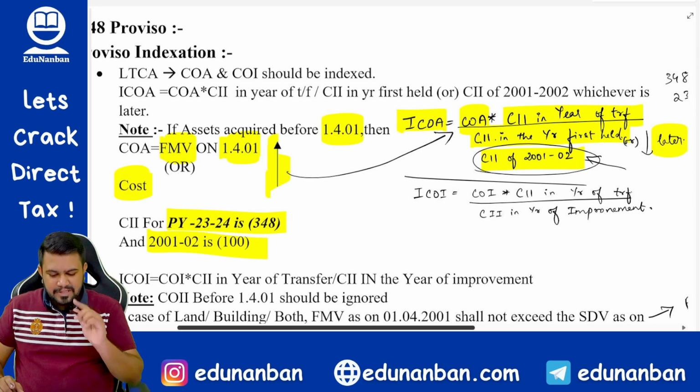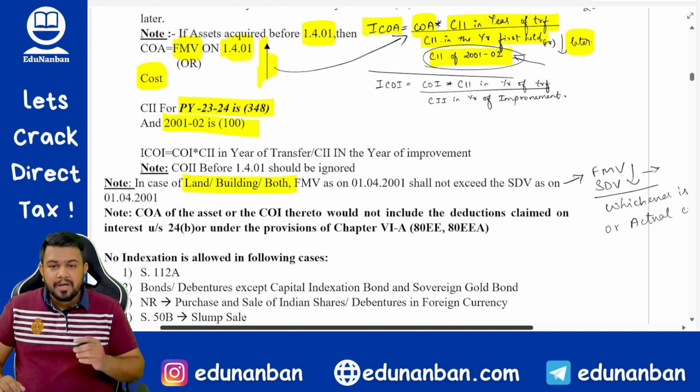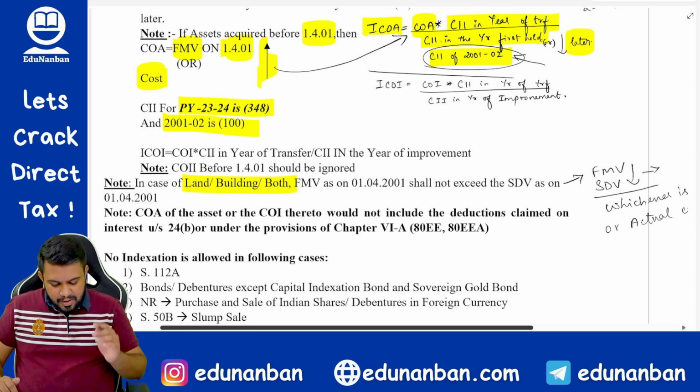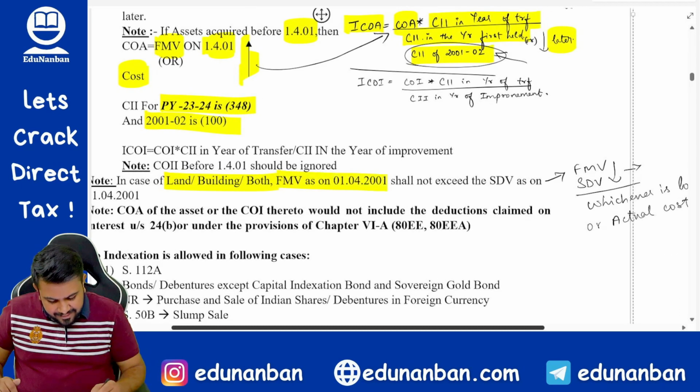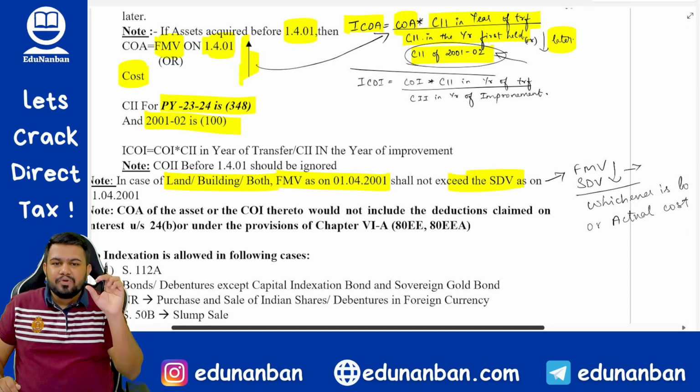Here there is only one special point. Sir, what if there is a land or building or both purchased before 1/4/2001? In such case, you should also consider the stamp duty value, because it is given that fair market value as on 1/4/2001 should not exceed the stamp duty value. So the maximum value you can take is stamp duty value.